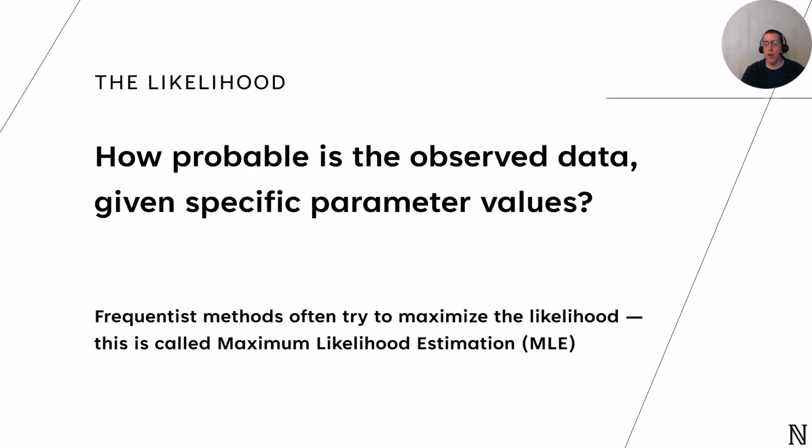So let's talk about what we mean by likelihood in this context. Likelihood answers a fundamental question: how probable is the observed data given a set of parameters? In frequentist methods, we often try to maximize this measure. Essentially, it's a robust metric that helps us understand how well the model can predict the observed choices.